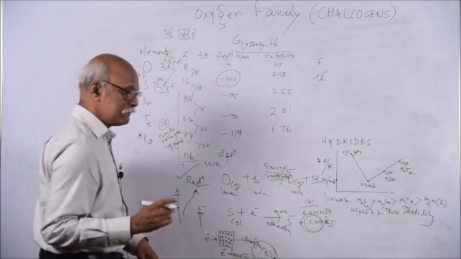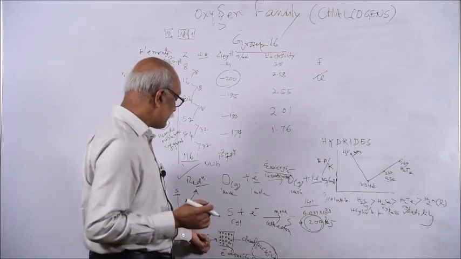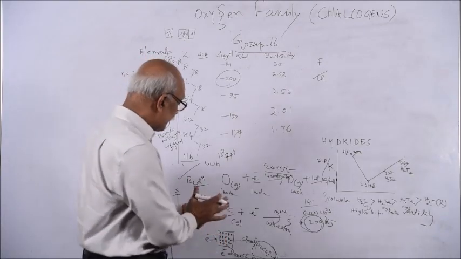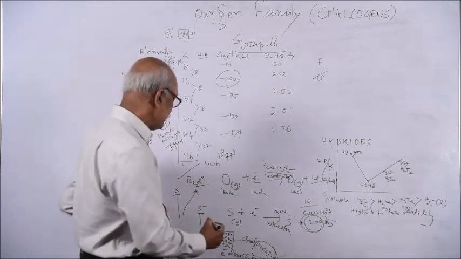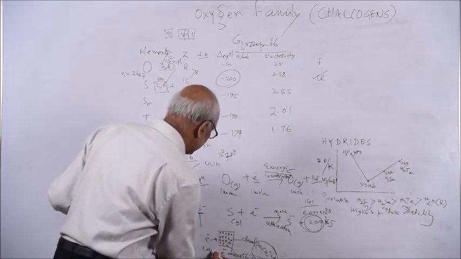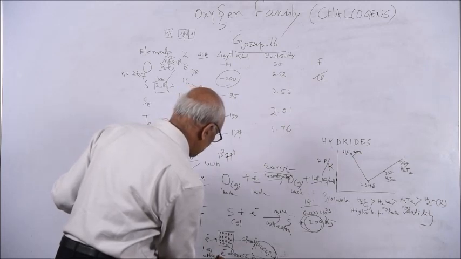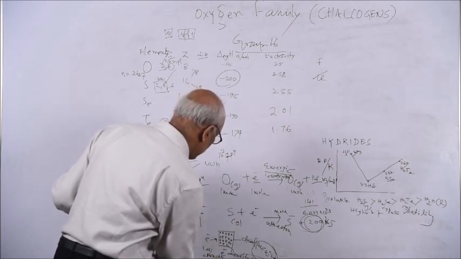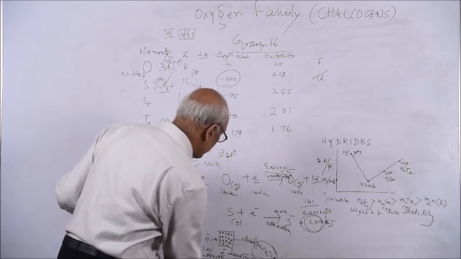naturally, since the electron cloud is more here, there will be a little bit of repulsion, or less attraction, or you can call it a little bit of repulsion.